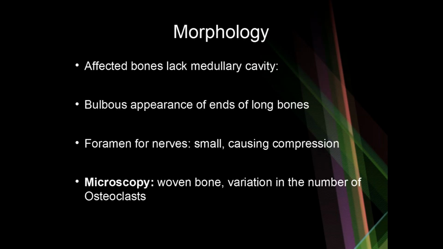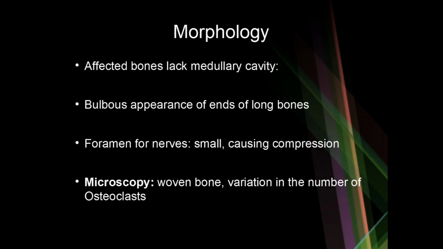Because of this, bone marrow is not forming. And the importance of bone marrow you already know. Most of the blood cells are developed in the bone marrow. If there is no bone marrow, then there will be lack of all these progenitor cells, leading to anemia and leukopenia. Morphology wise, affected bones lack medullary cavity.